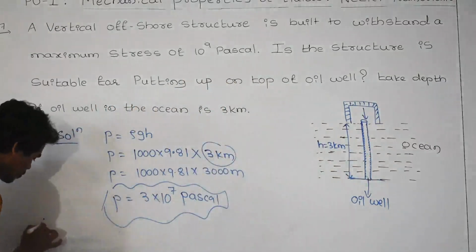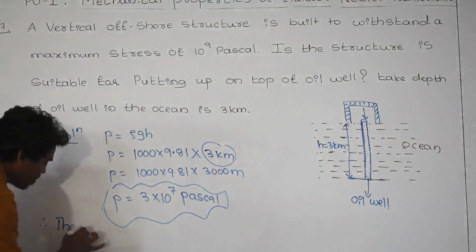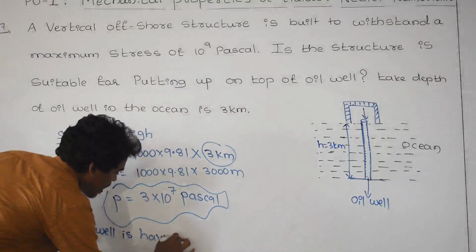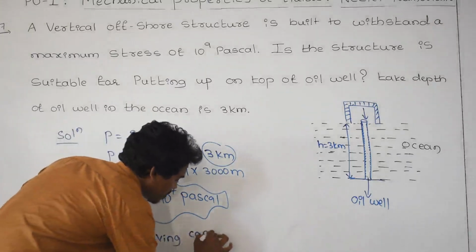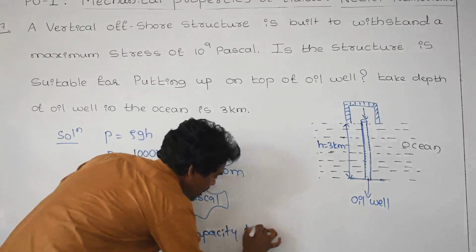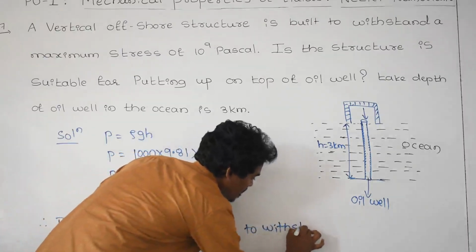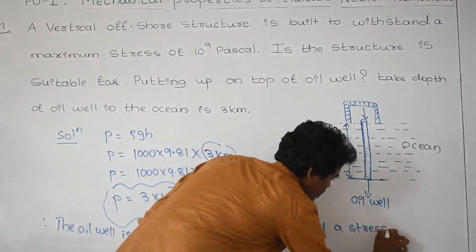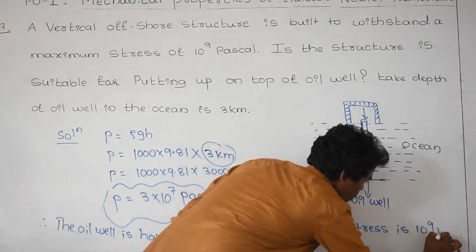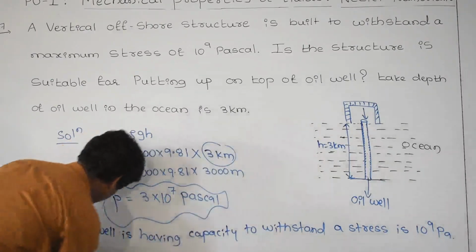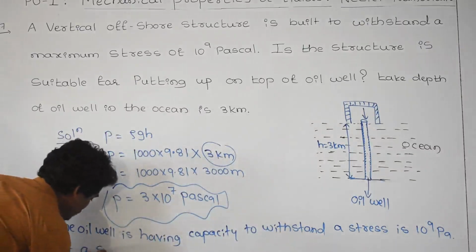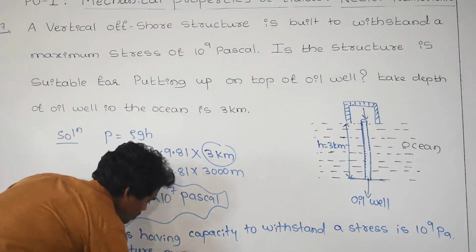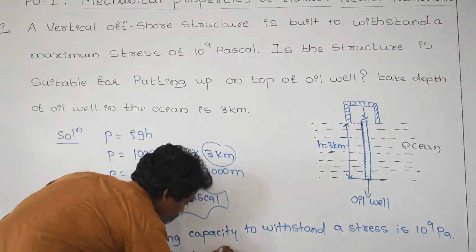Therefore, the oil well is having the capacity to withstand a pressure, a stress, of 10 to the power of 9 Pascal, but the structure exerts just 10 to the power of 7 Pascal.